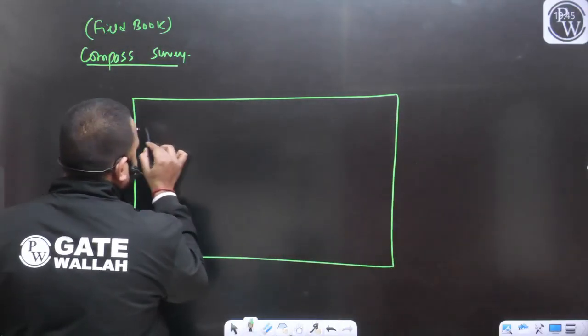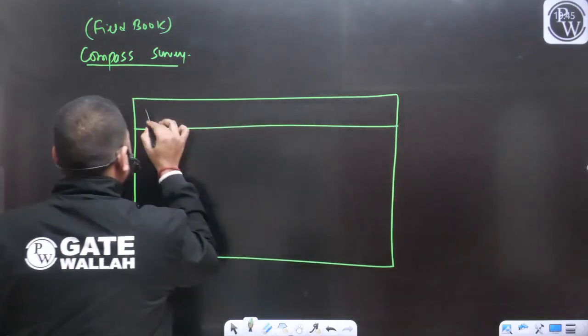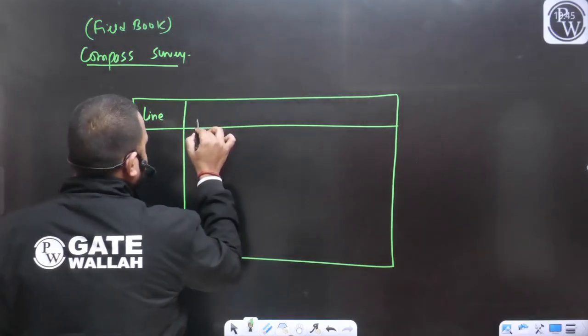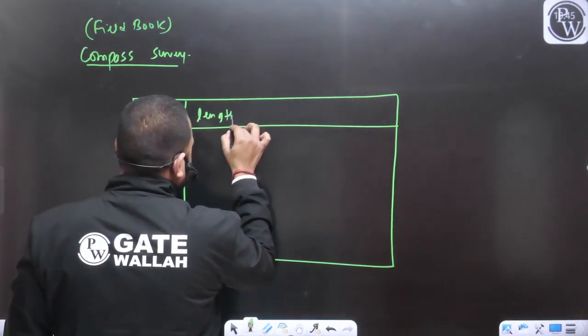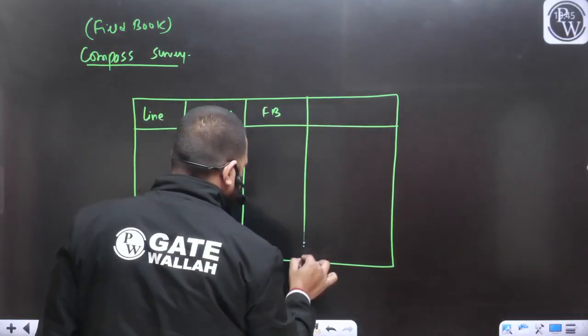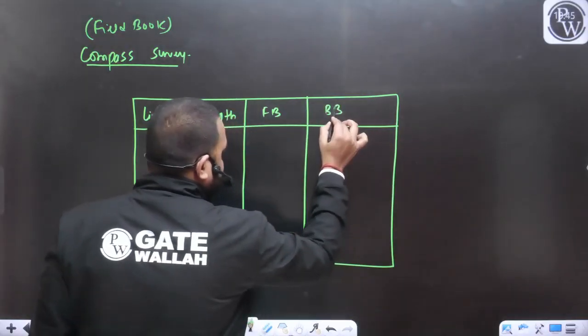In this format, we can record the data. So we are having the line, the length of the line, the fore bearing of the line, and the back bearing of the same line.